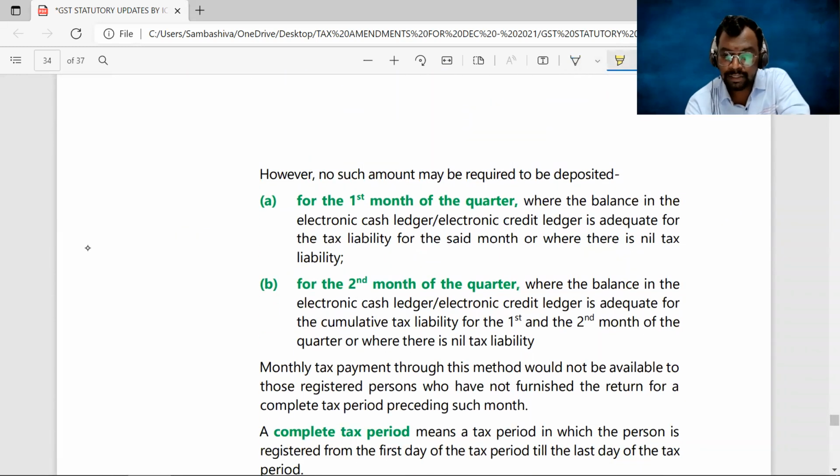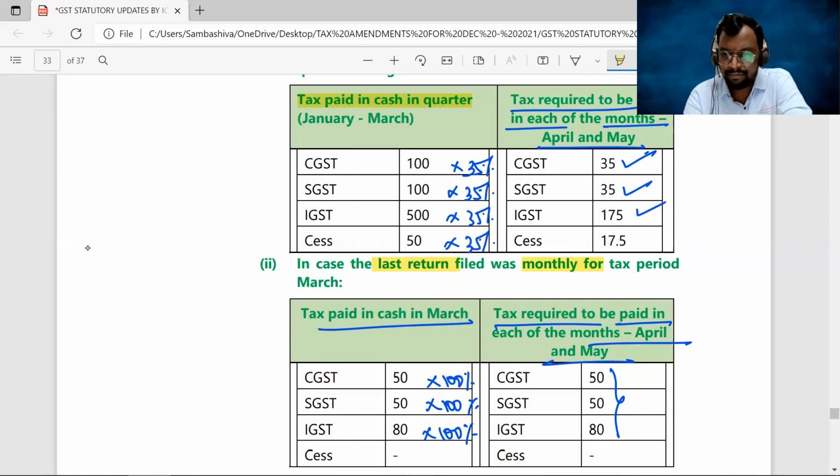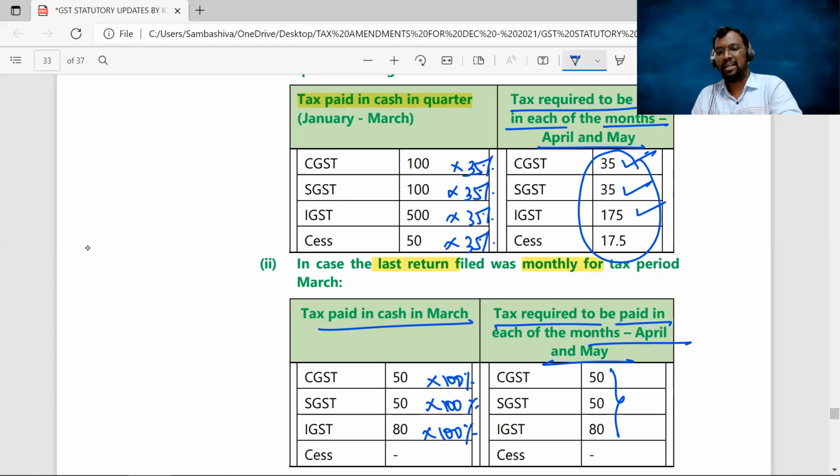However, no such amount may be required to be deposited when you have enough balance in your electronic credit ledger or in your electronic cash ledger for the present quarter. Suppose if you go through this example, for the month of April I have to pay this much amount: CGST 35, SGST 35, IGST 175.